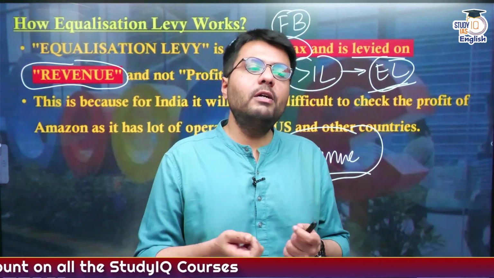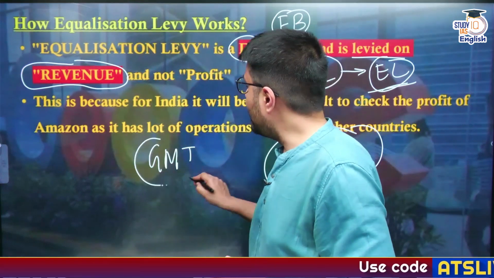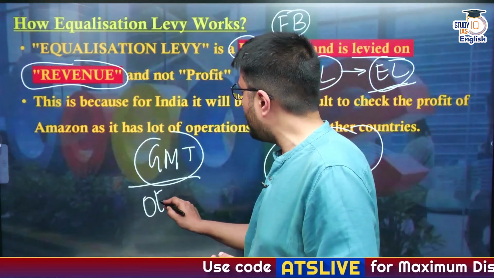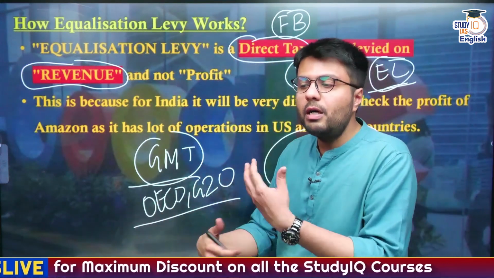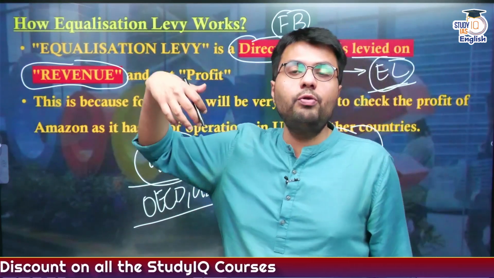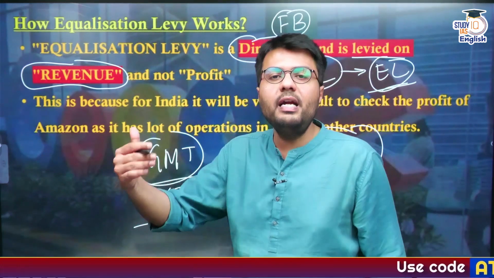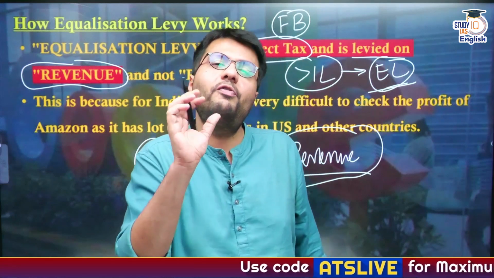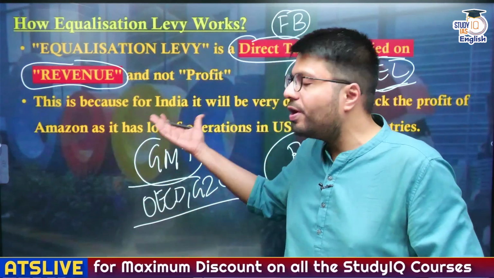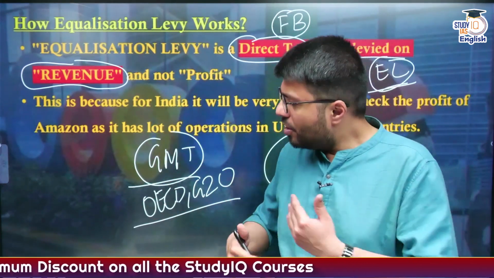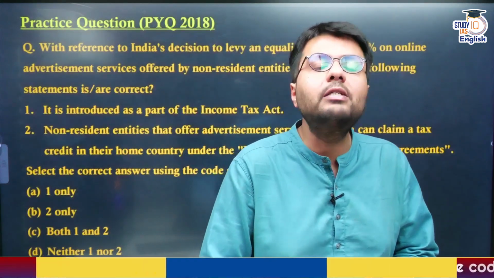And on a broader perspective, this also requires the implementation of a global minimum taxation rate, as there is a discussion going on with the members of OECD as well as members of the G20 group of nations that there is a need to implement a global minimum tax, because companies who do not have a physical presence usually get away by not paying any kind of taxes. So they need to pay a global minimum taxation rate of about 15% in an economy, and other economies can levy any kind of tax over and above this global minimum rate. So this is on a broader scale. This is how this kind of equalization levy, also known as Google tax, works.